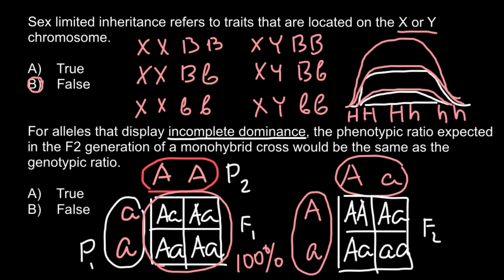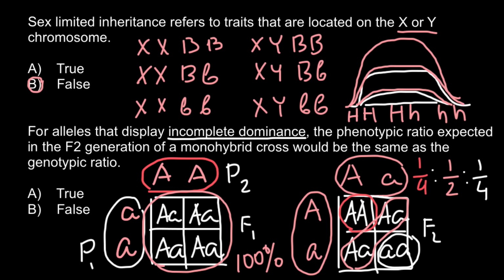In the F2 generation, a quarter of the plants would have red flowers, 2 out of 4, or 1/2, would have pink flowers, and 1/4 would have white flowers.